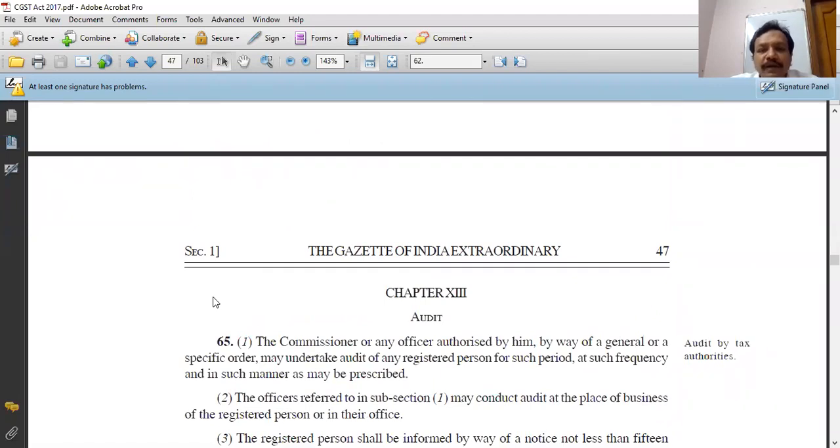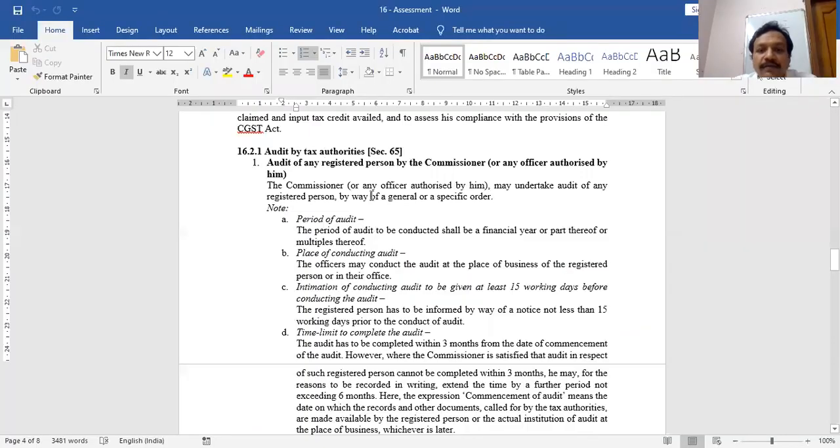65 and 66. So let me show you this in simplified language from my book. I'm sharing this screen now. Can you see the new screen?